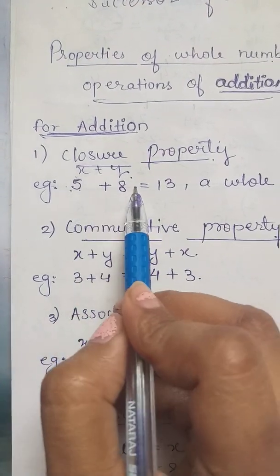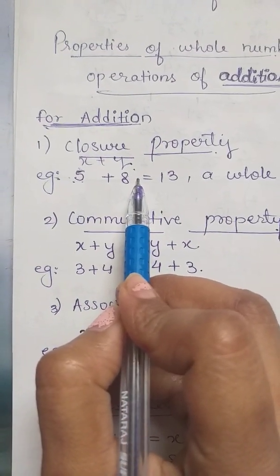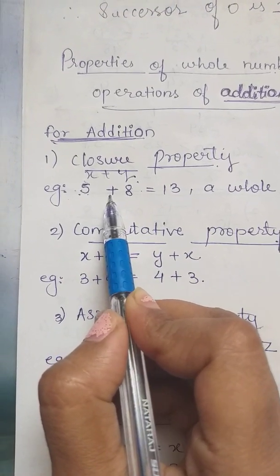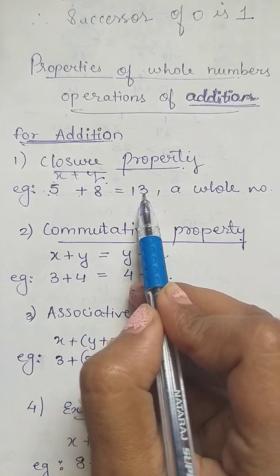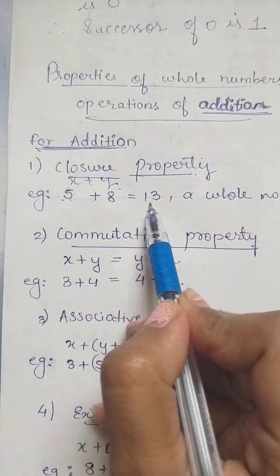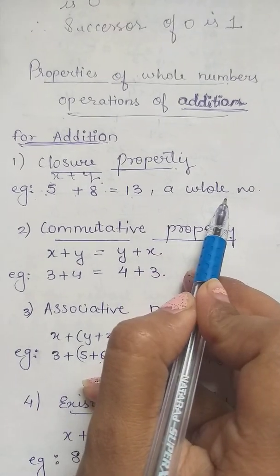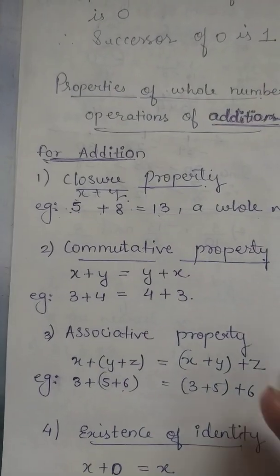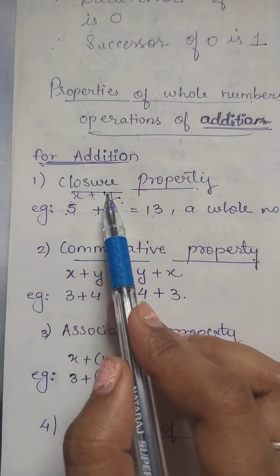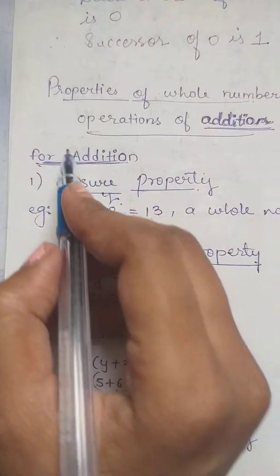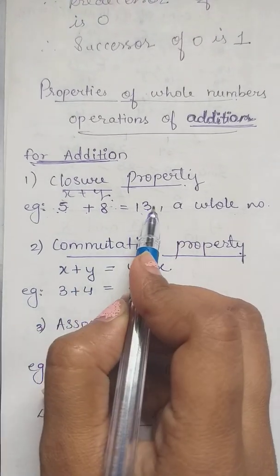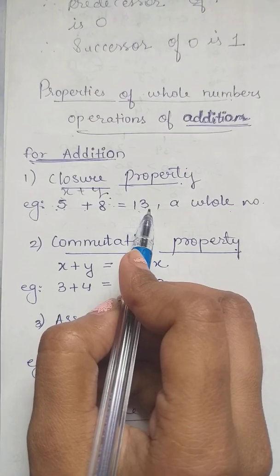5 is a whole number, 8 is also a whole number. So one whole number plus another whole number, and their sum is also a whole number. So 5 plus 8 is 13, a whole number. Hope you understand the closure property, that is, addition of whole numbers is always closed. A whole number added to another whole number gives a whole number.